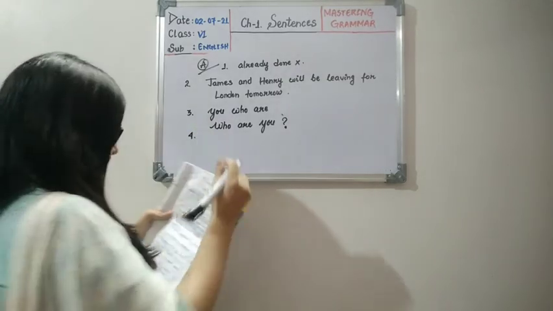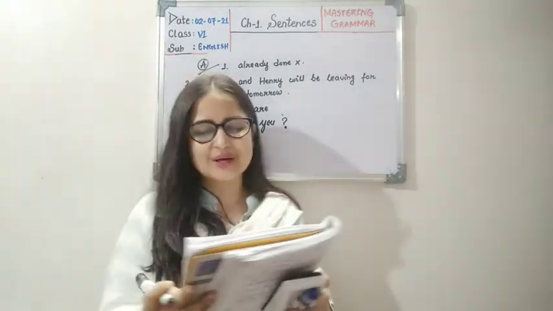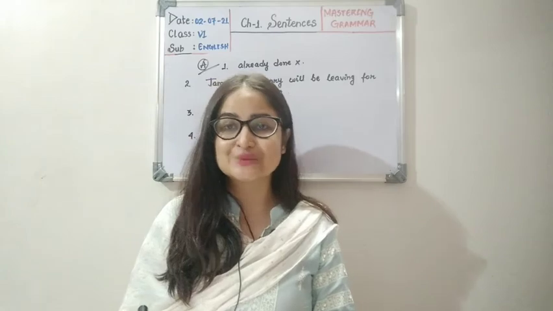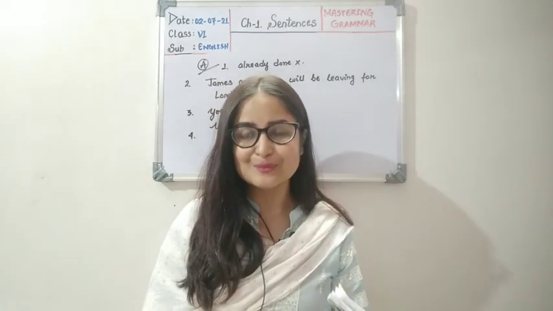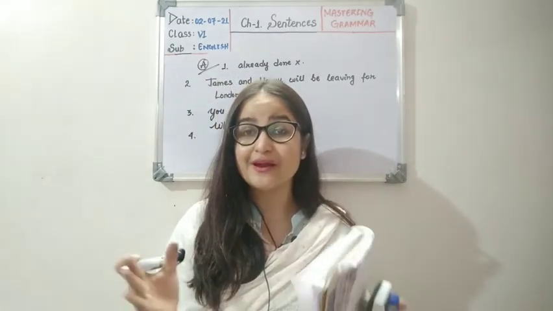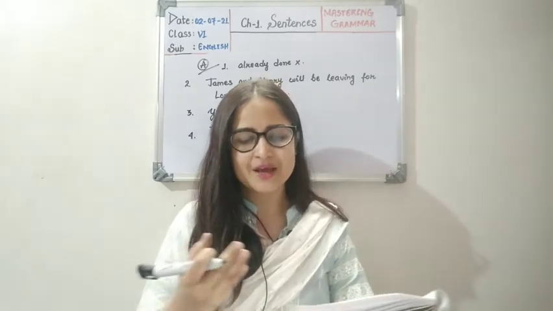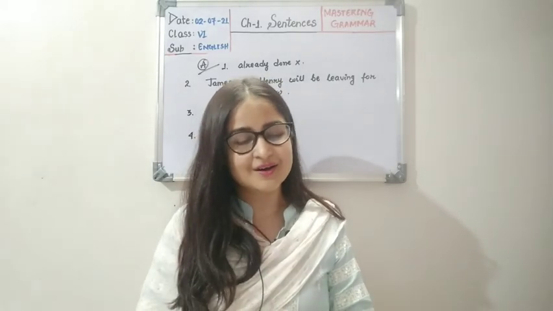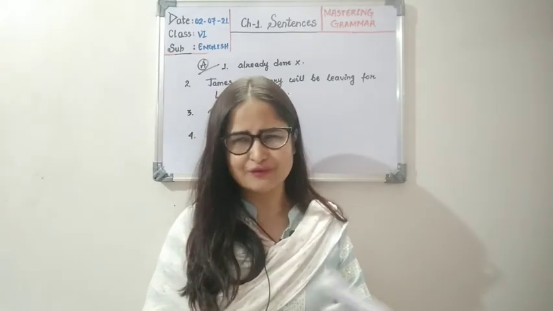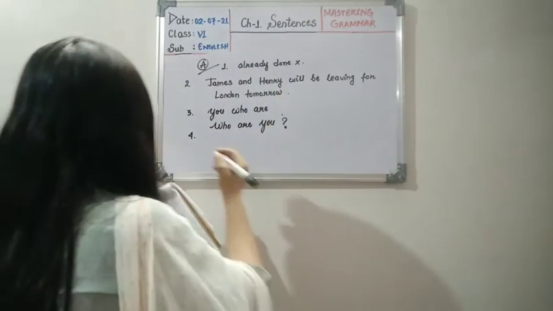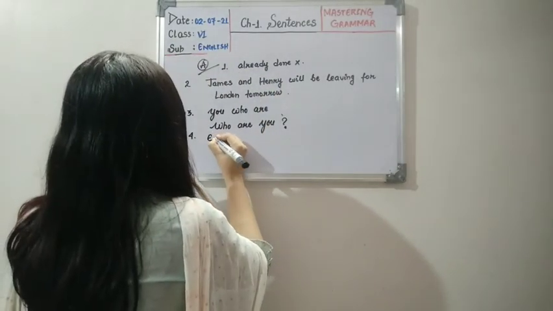Number 4, scientist was great Einstein. We have to start with Einstein. Einstein is a name, so it has to be in capital letter wherever in the sentence it is placed. Here it is placed in the beginning only, so it's obviously capital letter. So I'll be writing the answer.